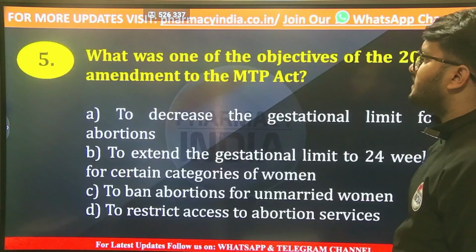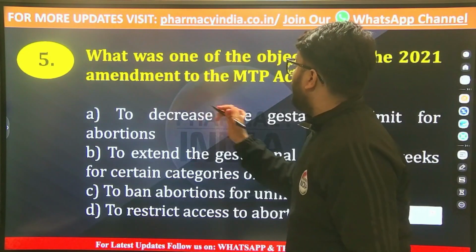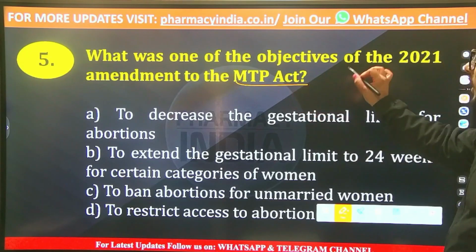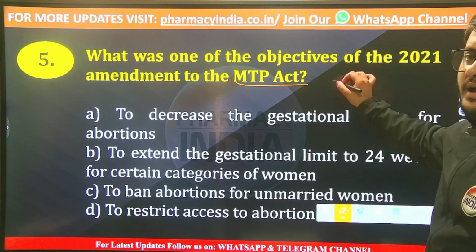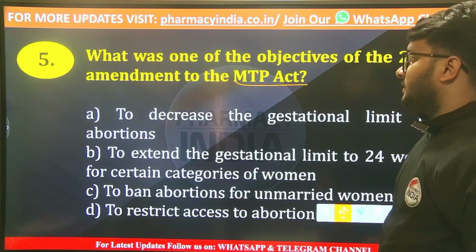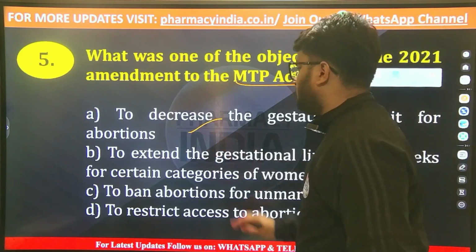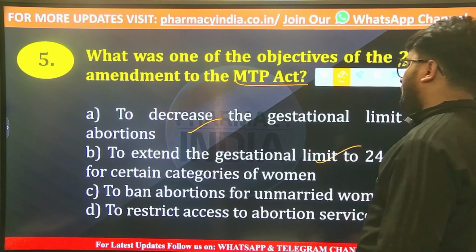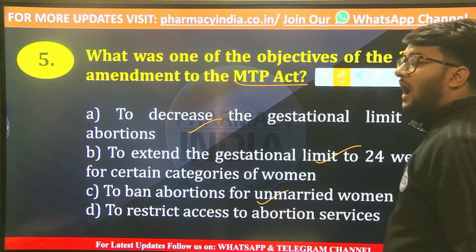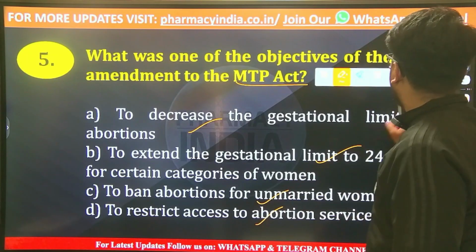Now the next question is, what was one of the objectives of the 2021 amendment to the Medical Termination of Pregnancy Act? The question is asking what was the main objective of the 2021 amendment. The options are: to increase the gestational limit for abortions, or to extend the gestational limit to 24 weeks for certain categories of women, or to ban abortions for unmarried women, or to restrict access to abortion services.